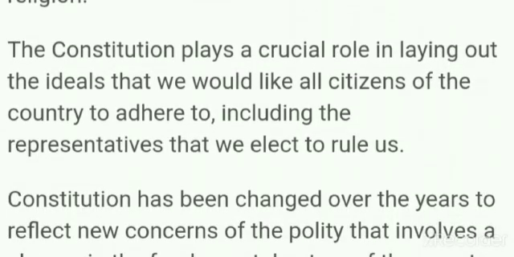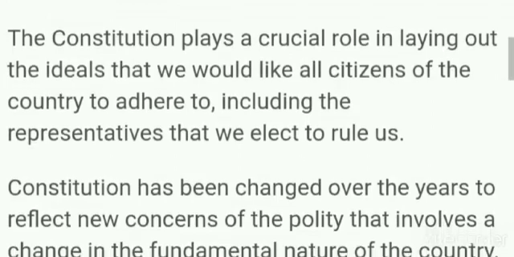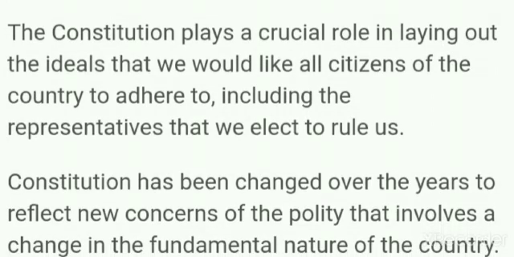Then the last one is secularism. Secularism means there is no official religion. A secular state is one in which the state does not officially promote any one religion as the state religion. The Constitution plays a crucial role in laying out the ideals that we would like all citizens of the country to adhere to, including the representatives that we elect to rule us.